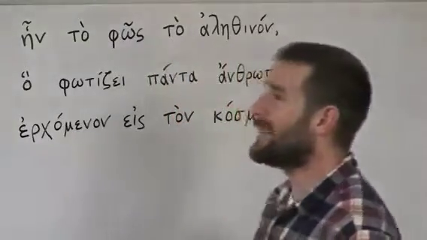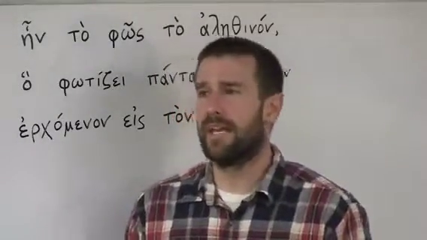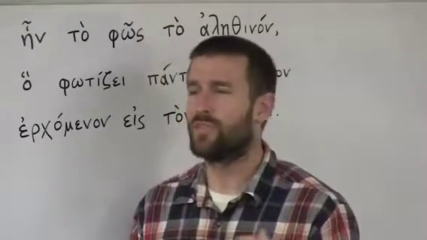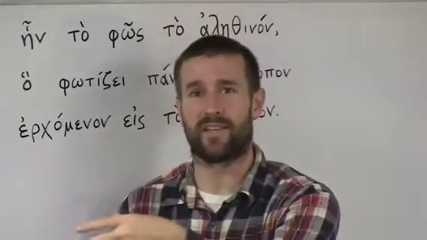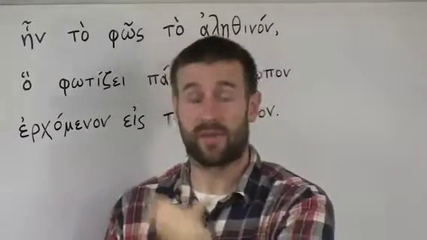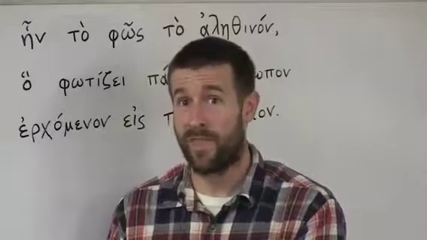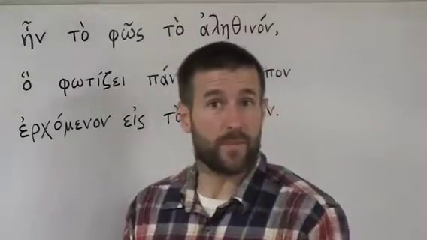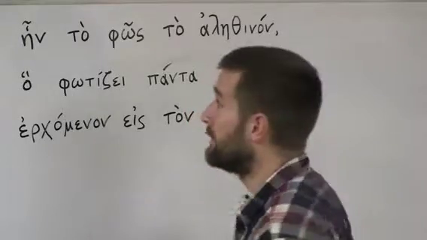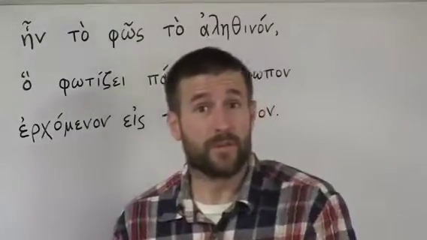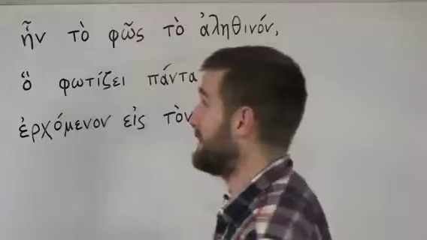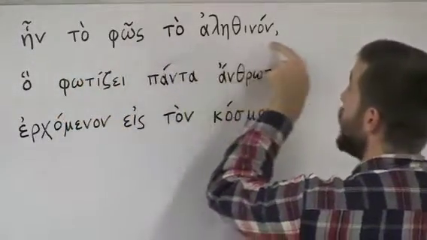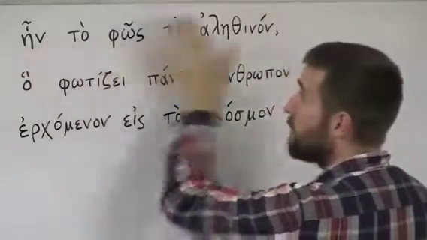A lot of people will make the mistake of saying, when we read the King James, we should remove the italicized words. No, the italicized words are there for a reason. In order for it to be properly translated, you have to have the word that to say this in English. But because it's not in the original, that's why they put it in italics. I hope you understand that. If you don't understand that, you probably shouldn't be learning Greek, because that's a pretty simple concept. But anyway, it says, en to phos to alithinon, which means that was the true light.